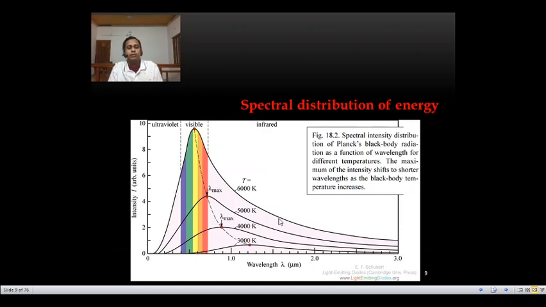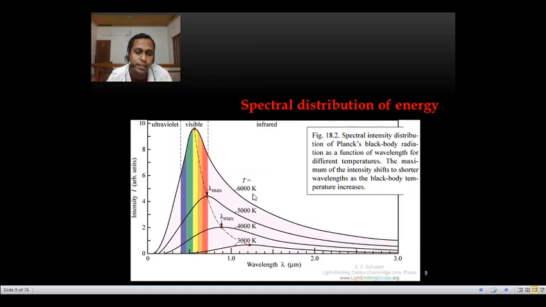Then we have to analyze this black body spectra. What are the inferences that can be observed from this black body spectra? Look at this graph. The intensity increases and decreases. For 4000 also it increases and decreases, 5000 also, 6000 also.